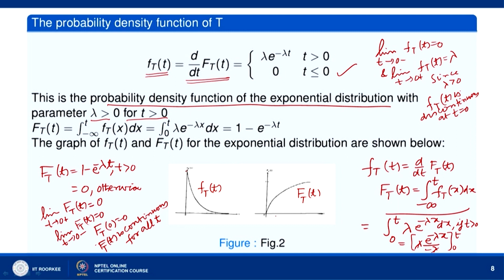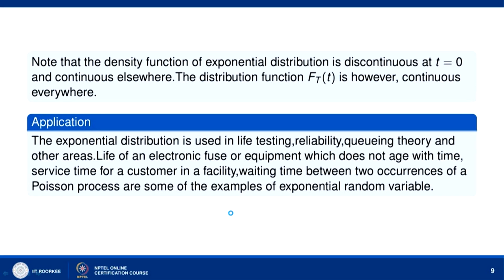So this is clear from the graph also. On the negative t axis, F(t) takes 0 value for all t. Now, the density function of the exponential distribution, f(t), is continuous everywhere except at t equal to 0. The distribution function F(t) is, however, continuous everywhere. The exponential distribution is used in life testing, reliability, queuing theory, and many other areas.